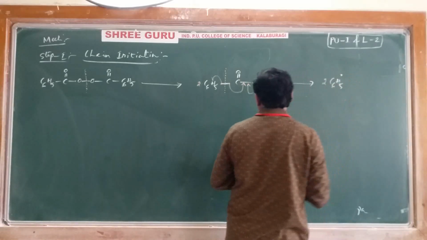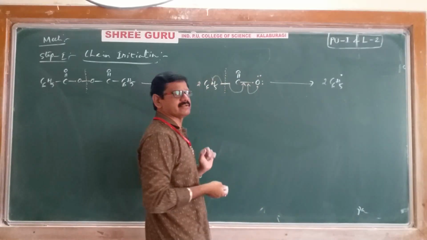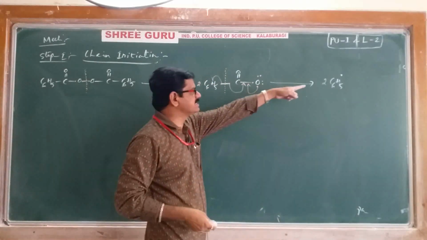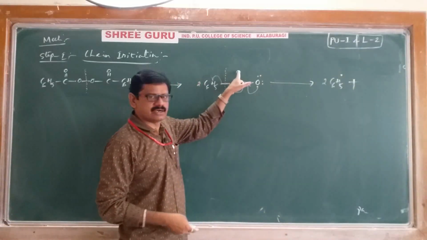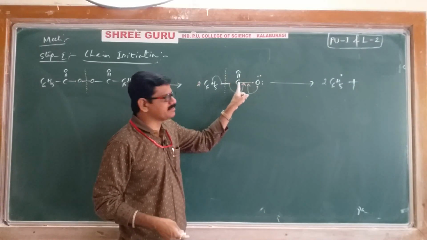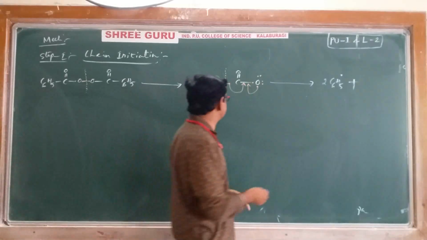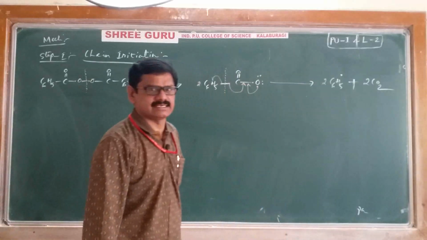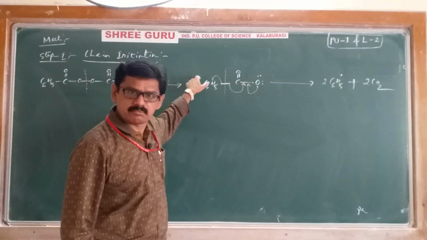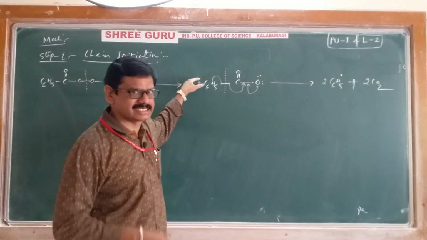Phenyl free radical, because this electron is coming here. 2 moles of phenyl free radical is forming, plus already C double bond O, and here also we will get C double bond O, means carbon dioxide. 2 moles of carbon dioxide is releasing. See, all these steps are part and parcel of chain initiation only.